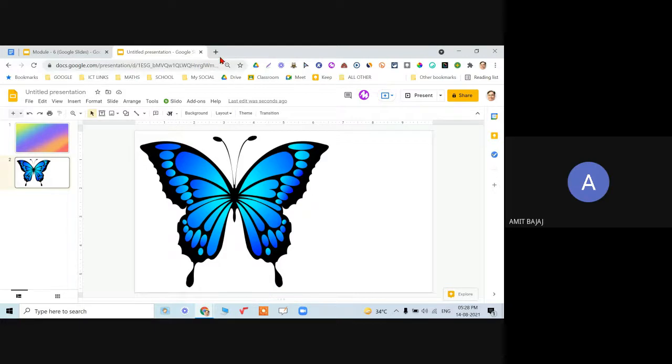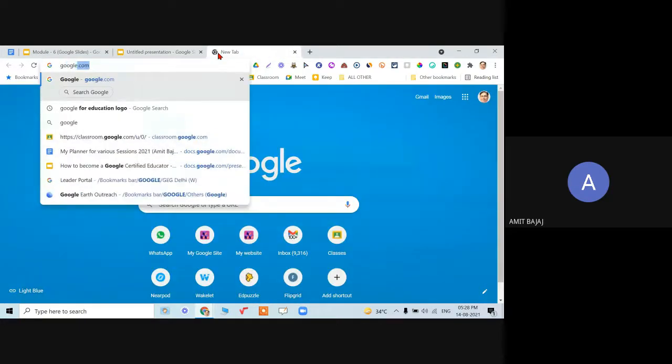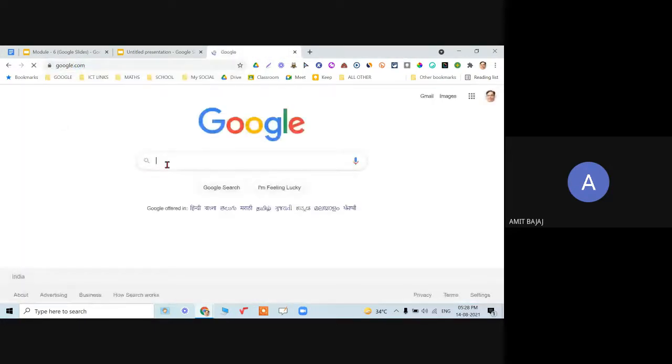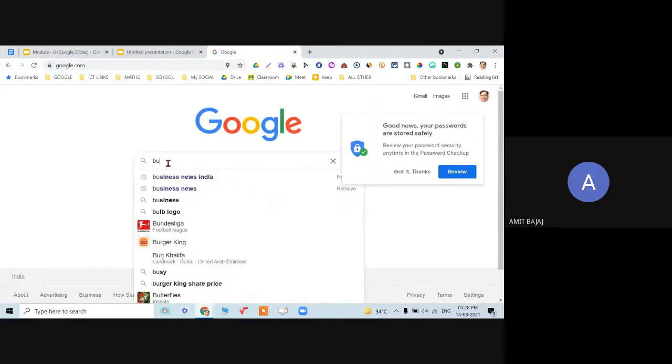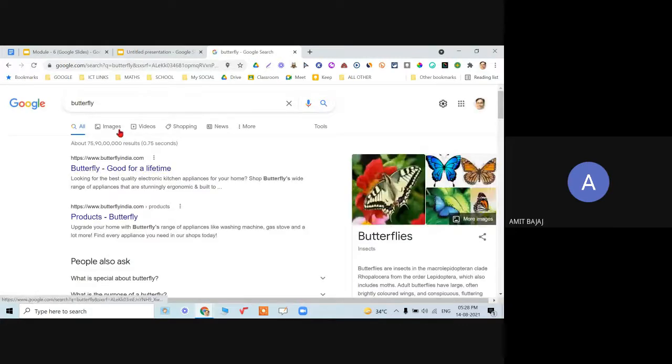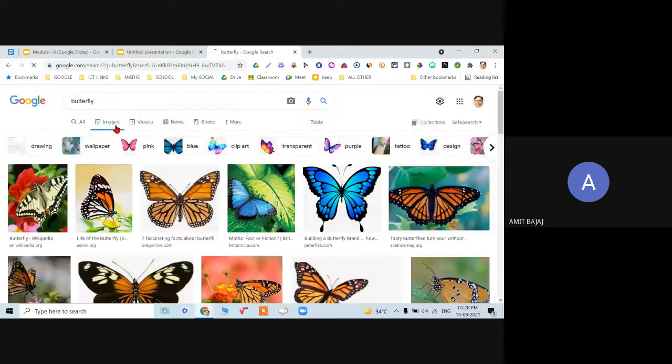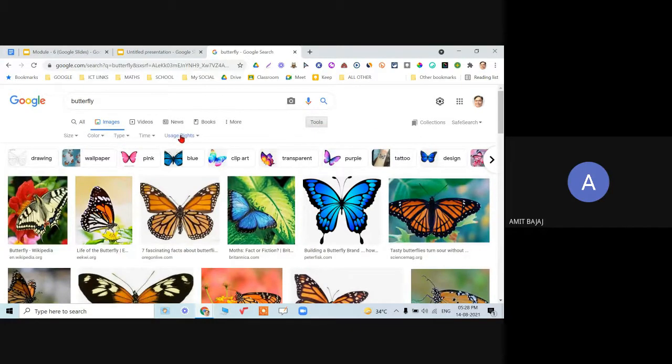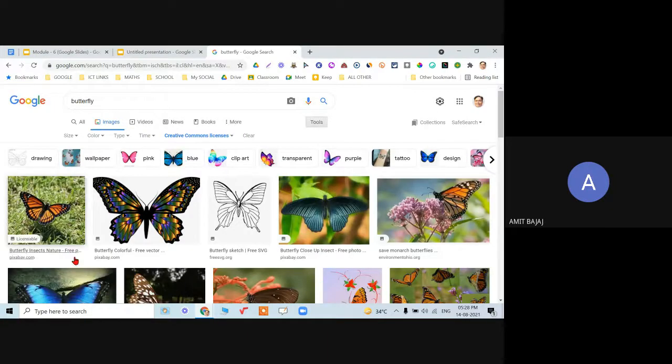So if I generally go for google.com and go for the search, it is possible that the images which are coming may not be copyright free, right? So how can we check if it is copyrighted or not? Click on tools, usage rights, and Creative Commons license. When I click on Creative Commons, now these are the free images.